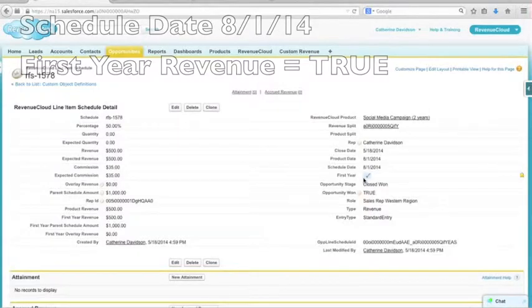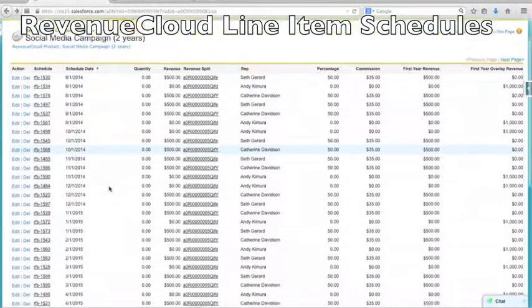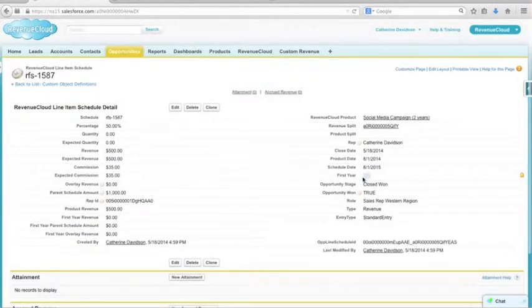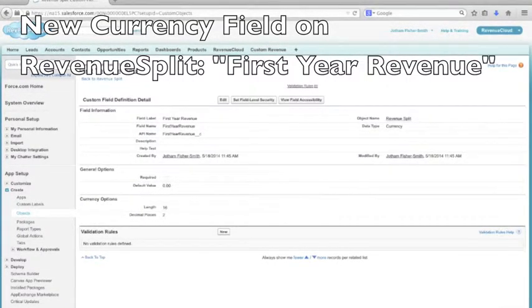Now let's navigate to Catherine's RevenueCloud line item schedule entry for 8/1/2016. The first year field is false here, as it should be, because the first year of monthly installments actually runs through 7/31/2015, and this schedule date is 8/1/2015. This schedule entry is outside of the first year of the contract. In fact, it represents Catherine's share of the first entry of the second year of monthly installments of the social media marketing campaign product.